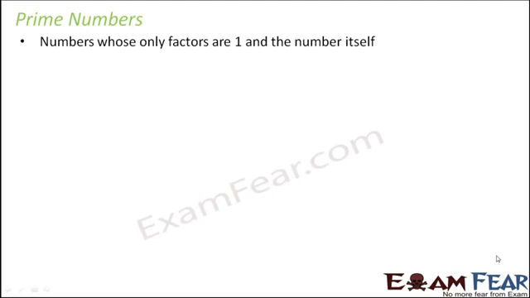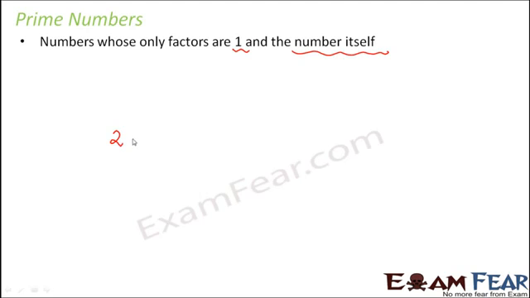As we have noticed, for every number, if we try to find out its factors, we will see that 1 is always a factor of that number. And we also see that the number itself is also a factor of that number. Now, if we come across a number where the only factors are 1 and the number itself, that is, there are no other factors than these two, then those numbers are called prime numbers. That's interesting, right? So let us look at some examples of prime numbers.